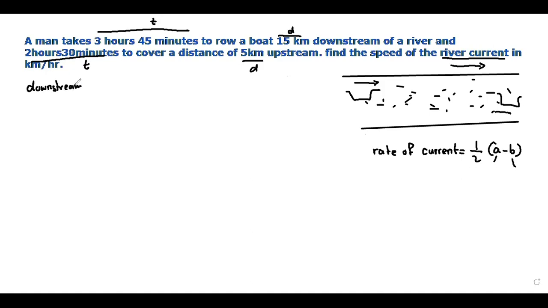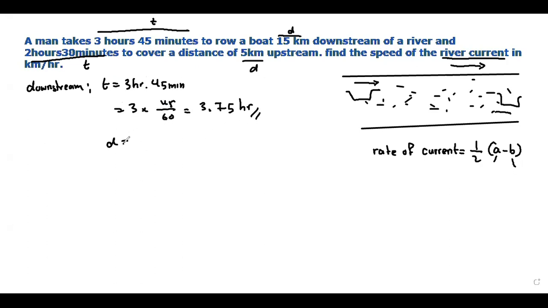For downstream, time is given as 3 hours 45 minutes. Now convert this 45 minutes into hours. Convert 3 hours plus 45 by 60. You will get 3.75 hours.